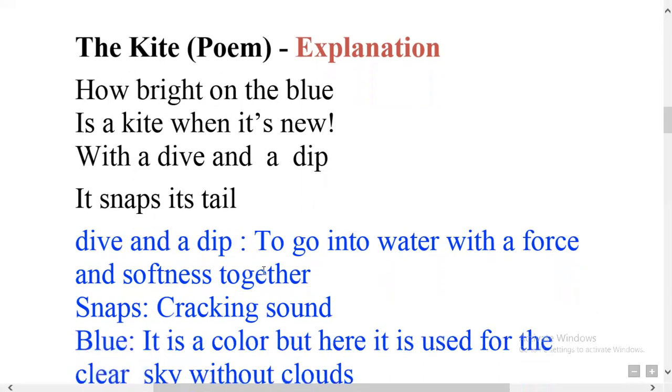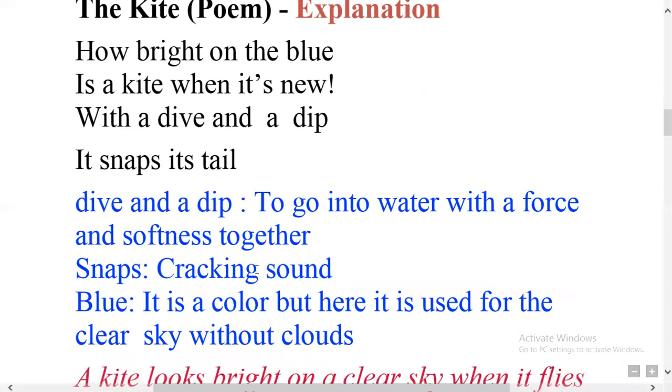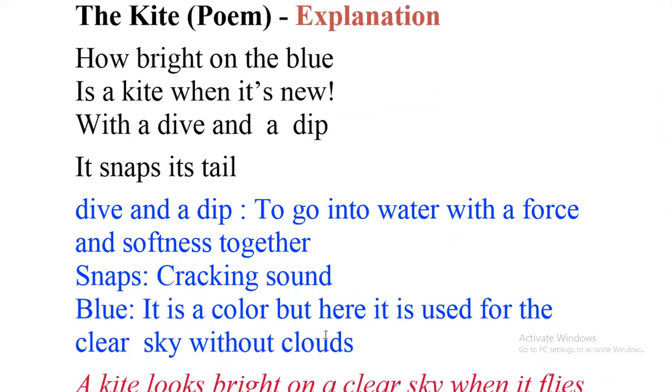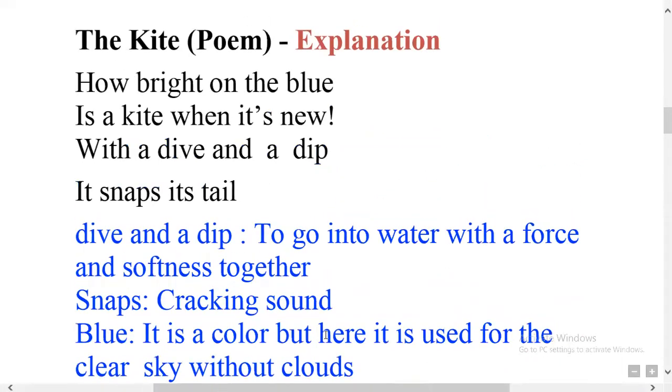The next word is snaps. Snaps is a cracking sound. Next, blue. Blue is a color, but here it is used for the clear sky without clouds. Blue is the indication of a clear sky, the sky that is without cloud. So those are the important words of these four lines.